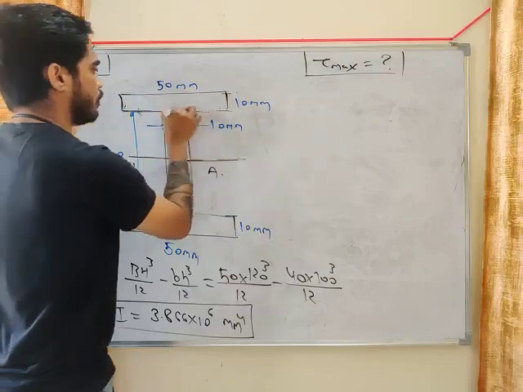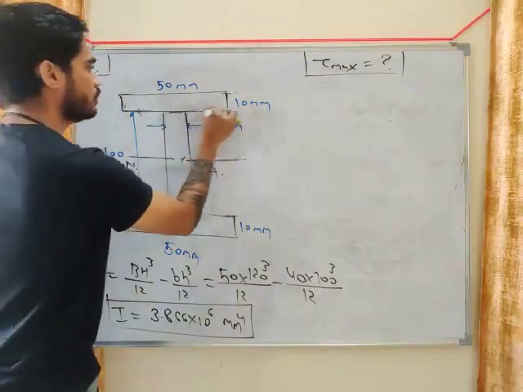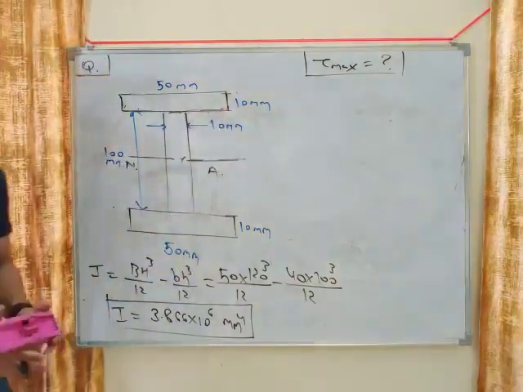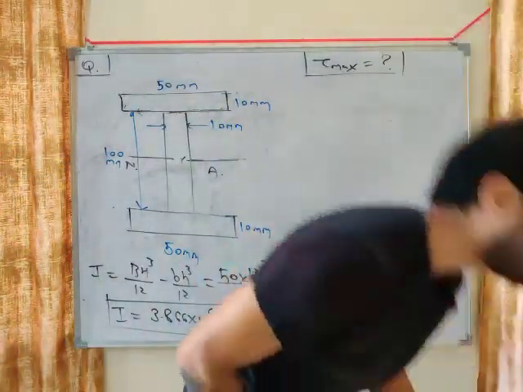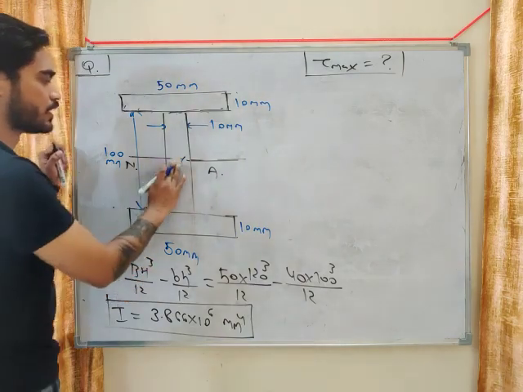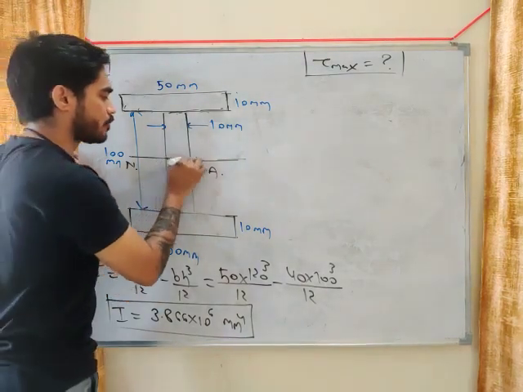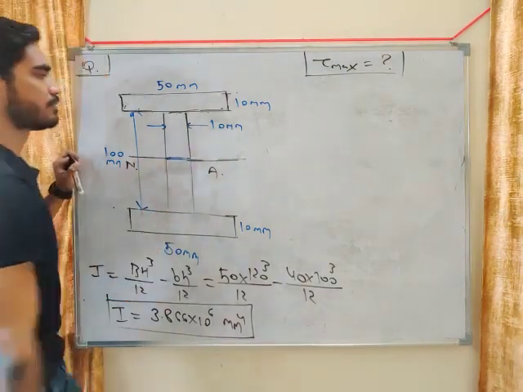Where will you get tau maximum? You will get tau maximum at the neutral axis. Means you will get tau maximum here.